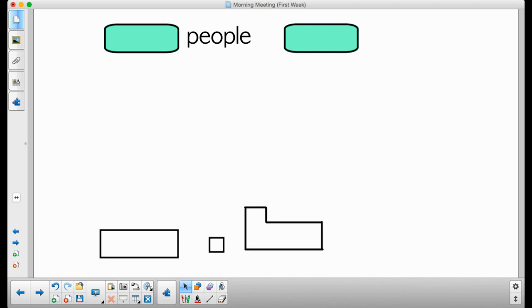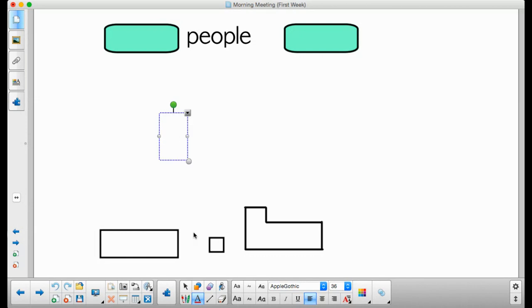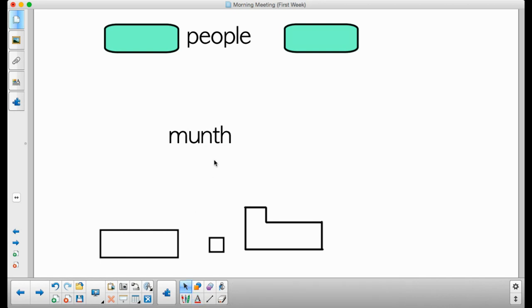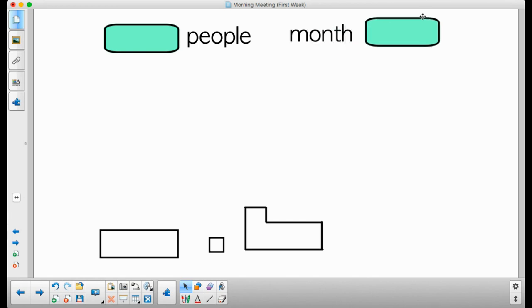The next word that we're going to practice is the word month. If we stretch out the sounds, we hear month. That's the way we would spell it if it made sense, but we know that this is a trick word. Trick words don't make sense. Here's the word month. It has that tricky O in there.